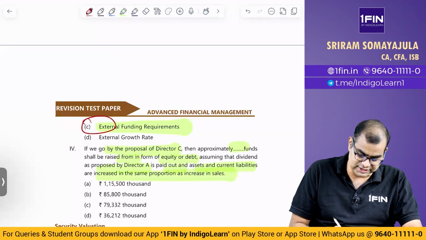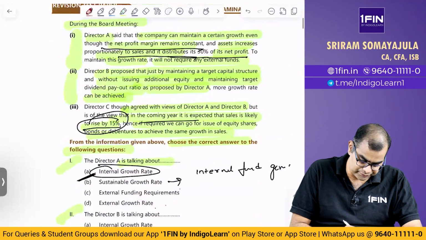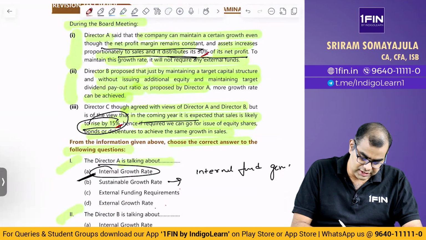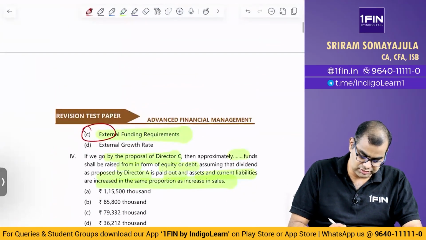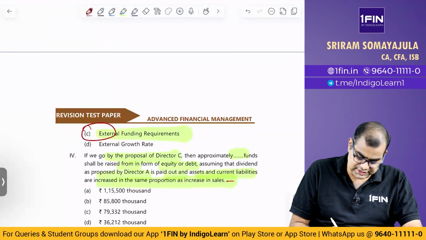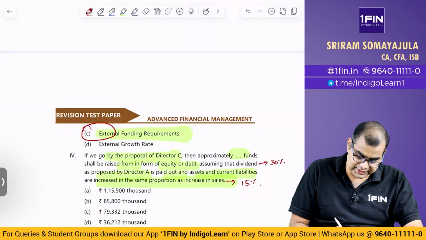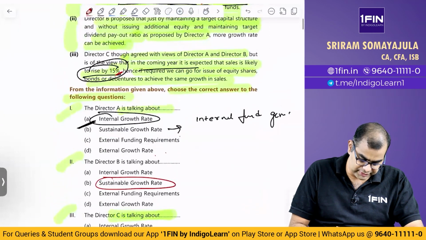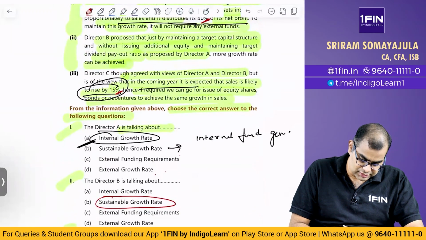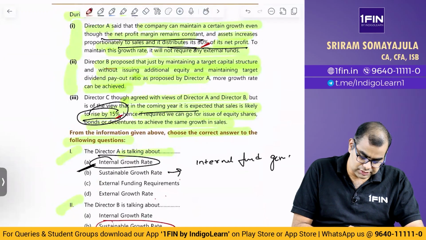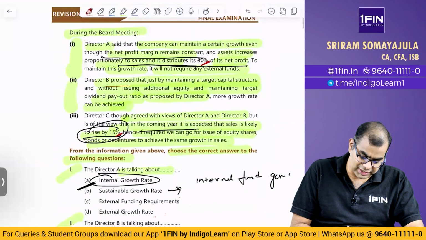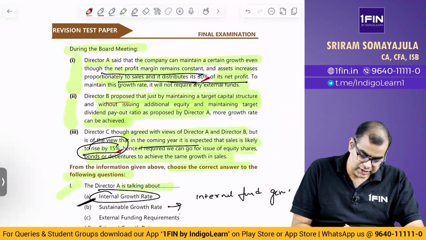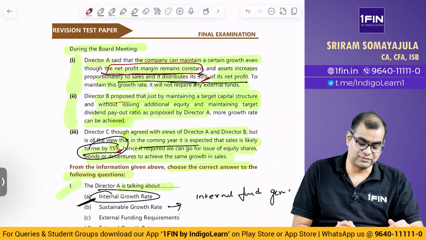So now, first, what is the increase in sales? I think we read somewhere, some 15% or something. Sales is 15% and payout ratio is 30%. So sales is up 15%, then dividend is paid out, this is 30%, then assets and current liabilities are increased in the same proportion as sales. And they also said one more very important thing, maintaining target dividend ratio. Here you see what Director A said: net profit margin remains constant. So you have to consider all the aspects they've mentioned.